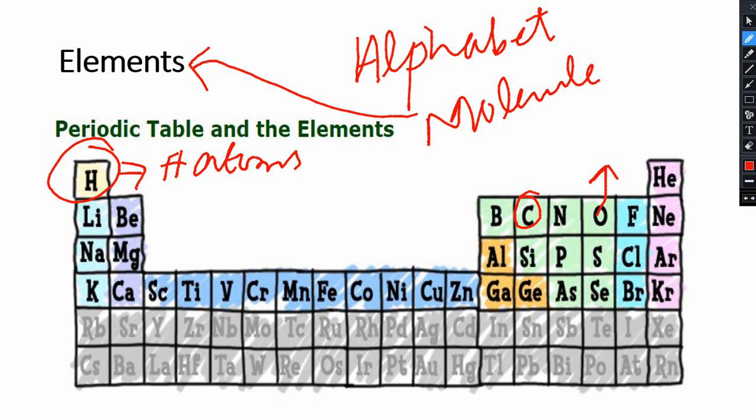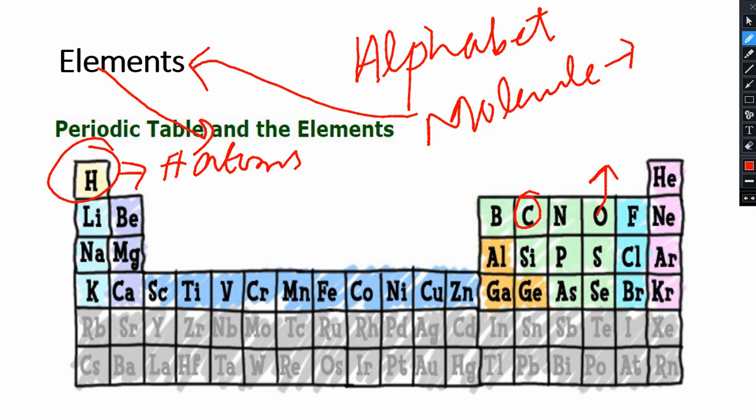Now you know that matter has three main states: gaseous, liquid, and solid. So gases are also made from molecules, liquids are also made from molecules, and solids are also made from molecules, and these molecules are made from atoms and elements, and elements are made up of atoms. But remember, atoms are not all the same.